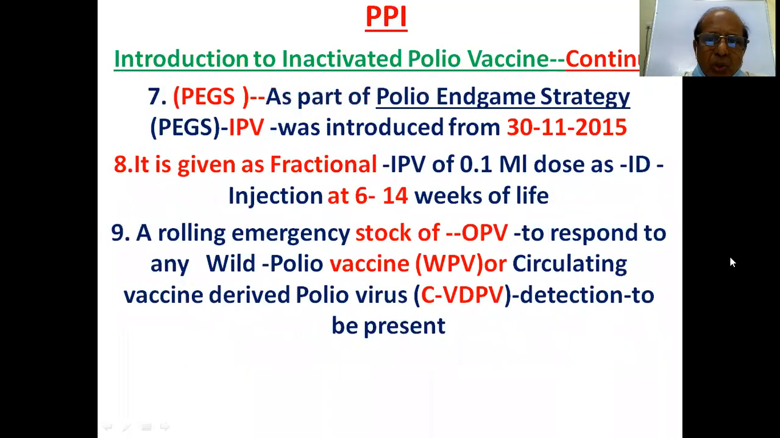And as part of the polio endgame strategy, PEGS, IPV was introduced from 2015 and it is given as fractional IPV. There are two kinds of IPV: one is fractional, another is full. Fractional IPV is a 0.1 ml dose given as intradermal injection at 6 to 14 weeks of life. A rolling emergency stock of OPV should be present to respond to any wild polio virus or circulating vaccine-derived polio virus detection. So OPV stock also should be present to identify WPV and also CVDPV.